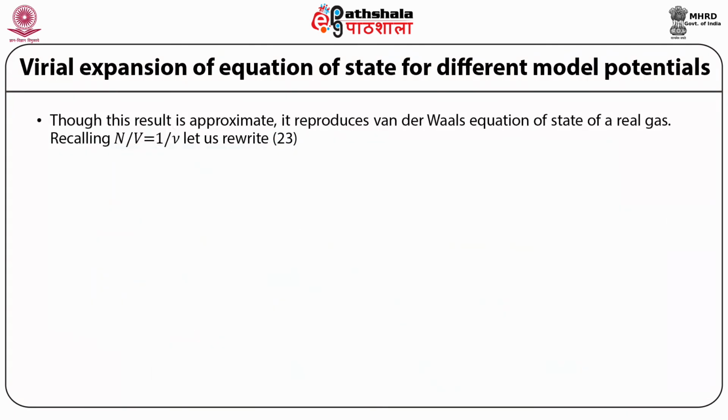Though this result is approximate, it reproduces the van der Waals equation of state of a real gas.